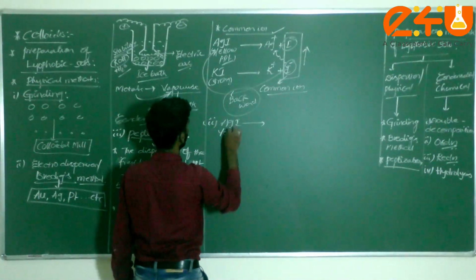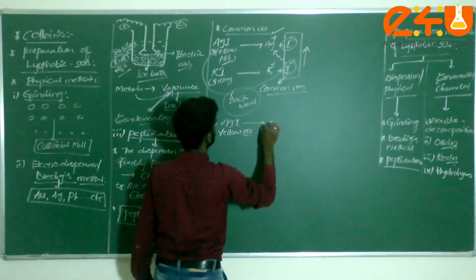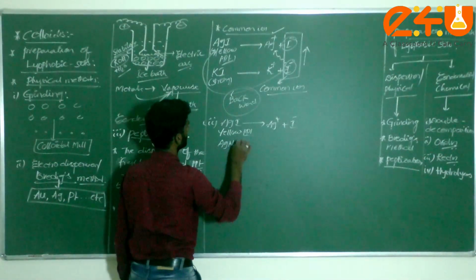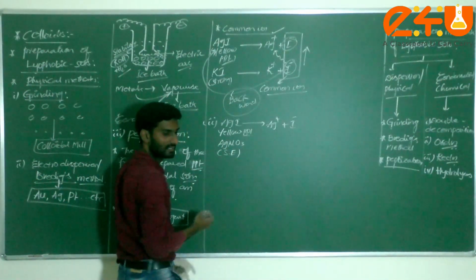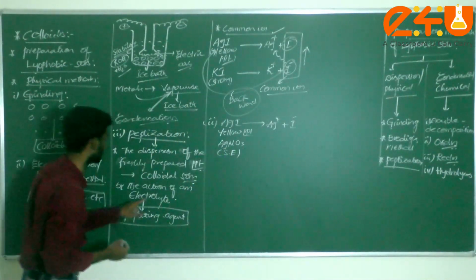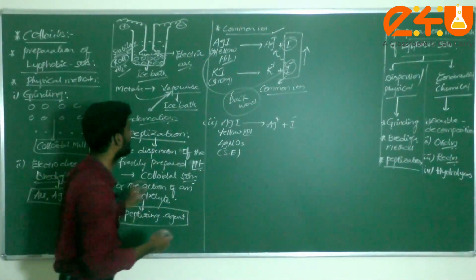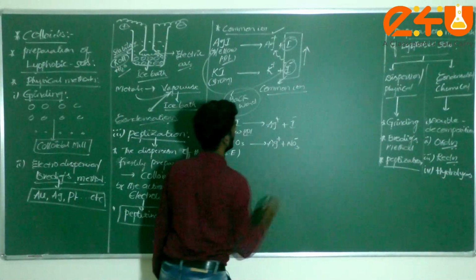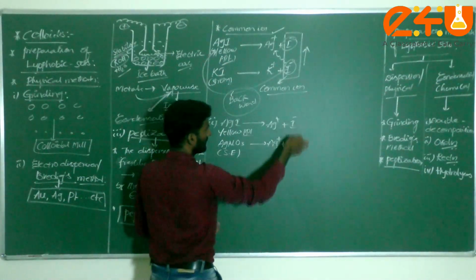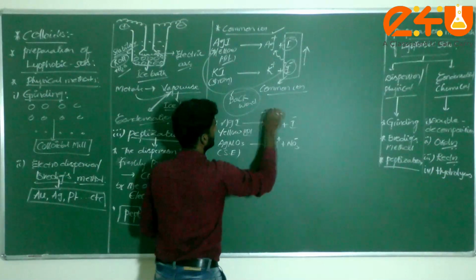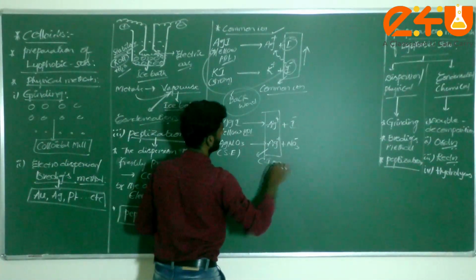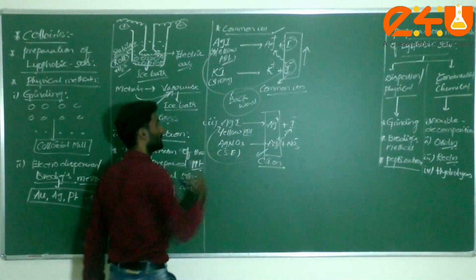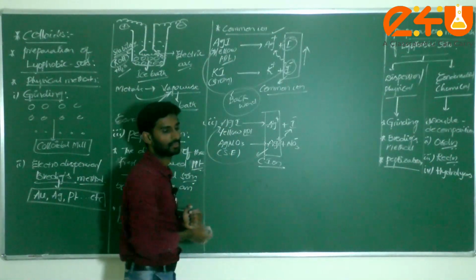Next, take one more example with the same AgI substance. This is a yellow precipitate, dissociating into Ag plus and I minus. If you take one more strong electrolyte, AgNO3, that is the peptizing agent. The electrolyte we take is called the peptizing agent. It dissociates into Ag plus and NO3 minus. Which is the common ion here? Not I minus or NO3 minus, but Ag plus. Due to this common ion, a few Ag plus ions combine with I minus, forming undissociated AgI molecules.